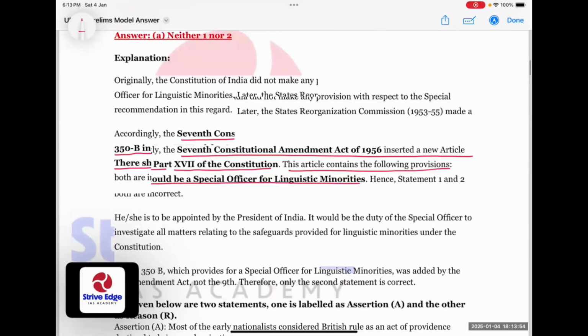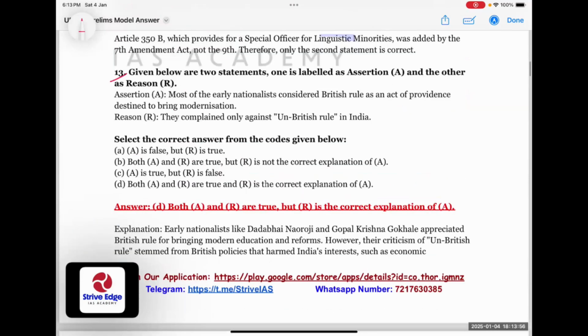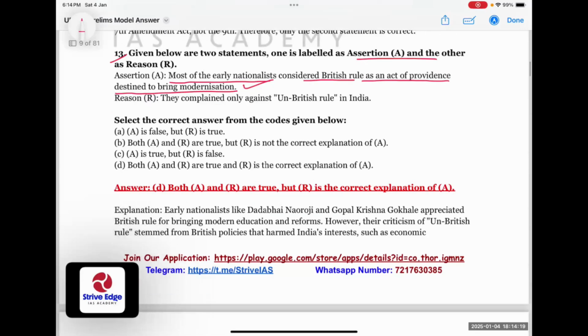Let's come to question number 13. Given below are two statements. One is labeled as assertion and another as reason. Assertion: most of the early nationalists considered British rule as an act of providence designed to bring modernization. True, because most of the early nationalists were moderates and they considered that the British came to modernize India. Then they complained only against un-British rule in India.